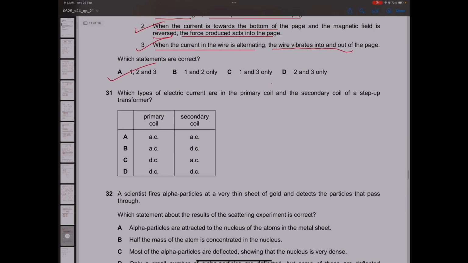Which type of electric current are in the primary coil and secondary coil? We know that a transformer works with AC current. So option A will be the correct one. The primary coil uses AC current and the secondary coil also delivers AC current.